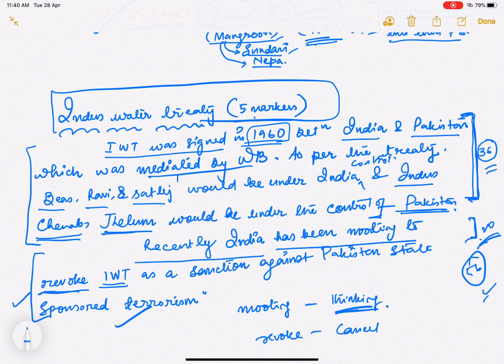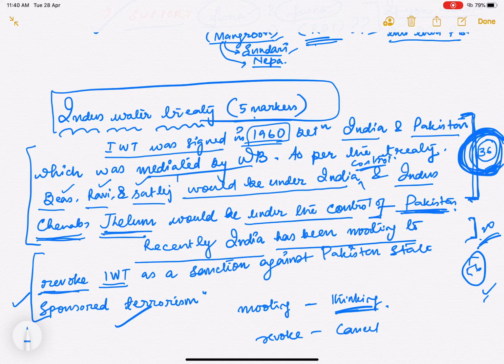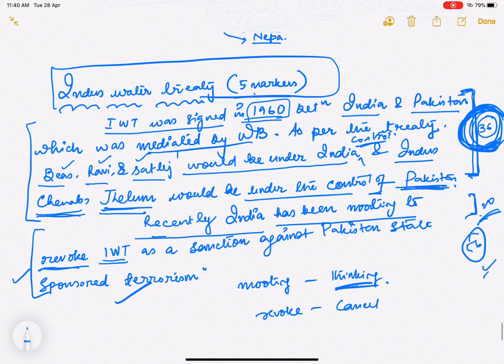Next, as per the treaty, the Beas, Ravi, Sutlej would be under India's control and Indus, Chenab, Jhelum would be under the control of Pakistan. Next, all this is completed within 36 words. Next, recently India has been mooting, meaning thinking, to revoke the IWT as a sanction against Pakistan's state sponsored terrorism.